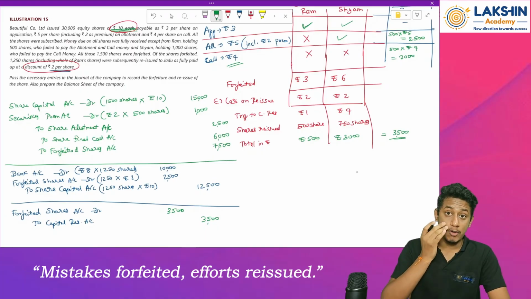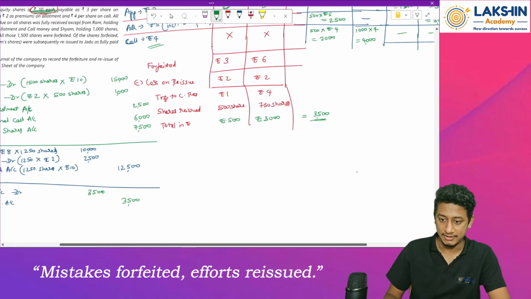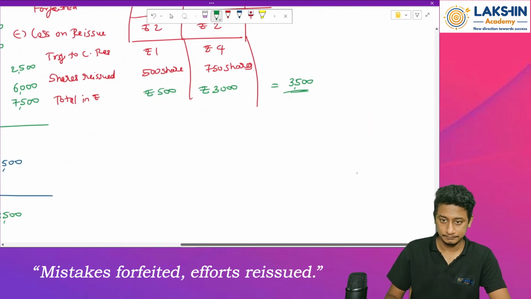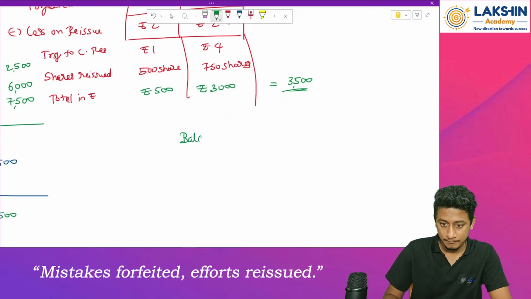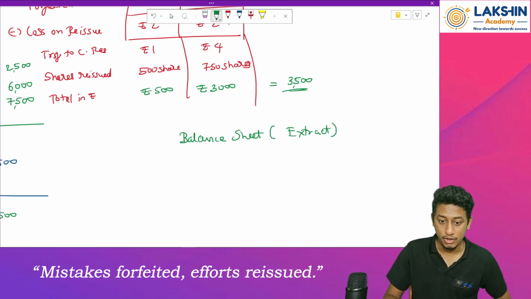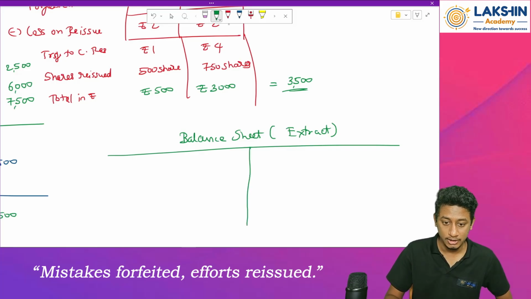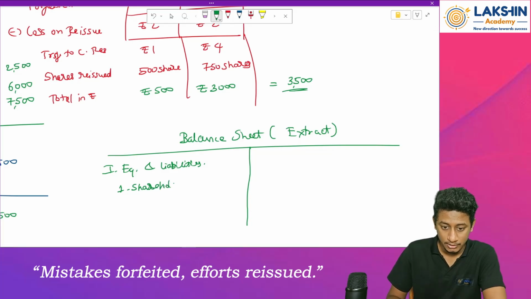Now after this we need to prepare the balance sheet. Let's prepare the balance sheet now. This is my extract of balance sheet. Please remember to mention the extract part because you are not preparing the whole balance sheet over here. So first part, equity and liabilities. Under that we have shareholders' funds.